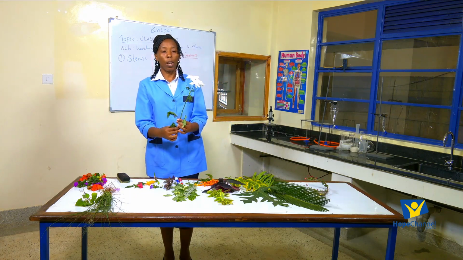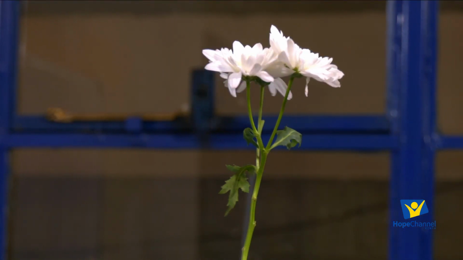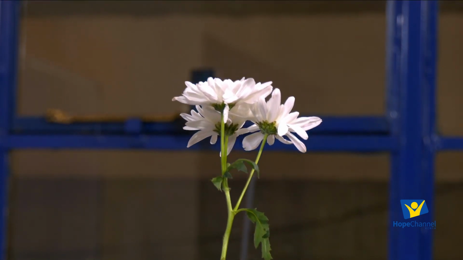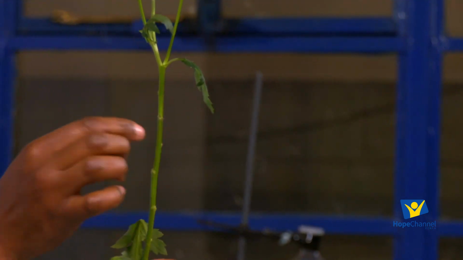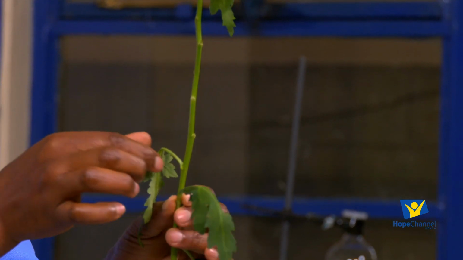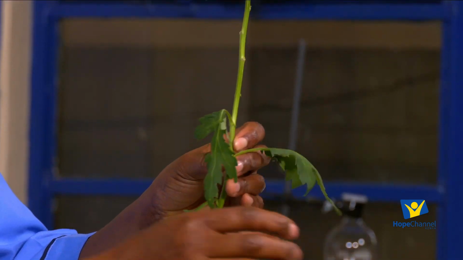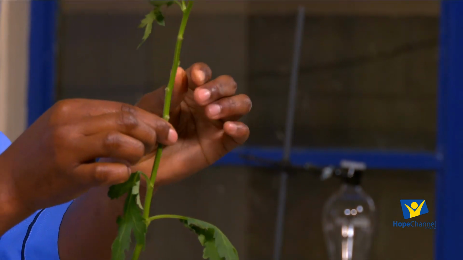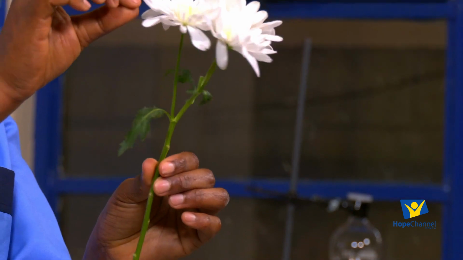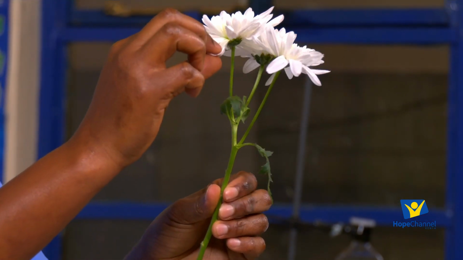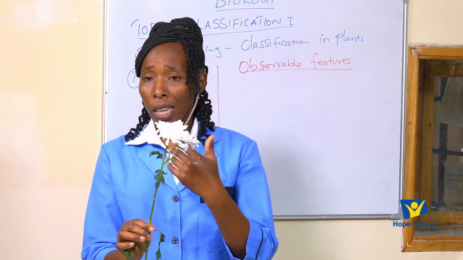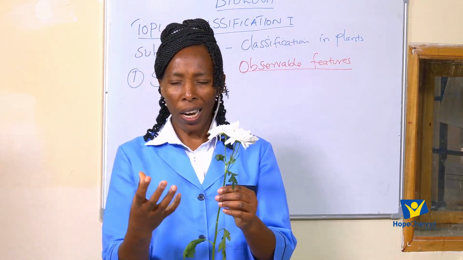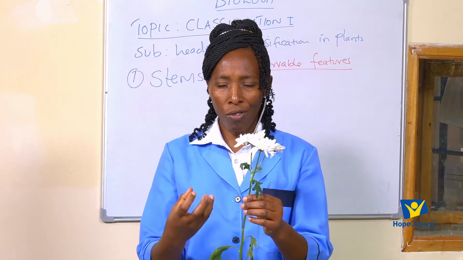For example, can you see this plant? Yes. This part is the stem. These are the leaves. This is a leaf, so we have several leaves. Then if you go up, you can see the flowers. So this part of the plant is what we refer to as the flower.